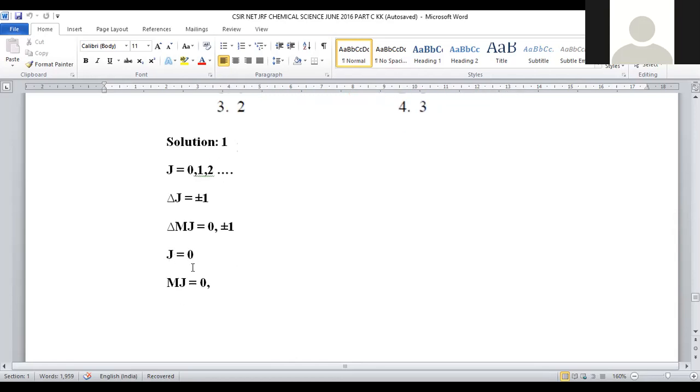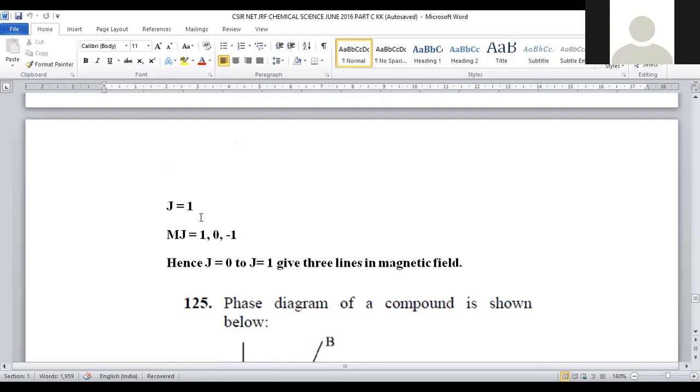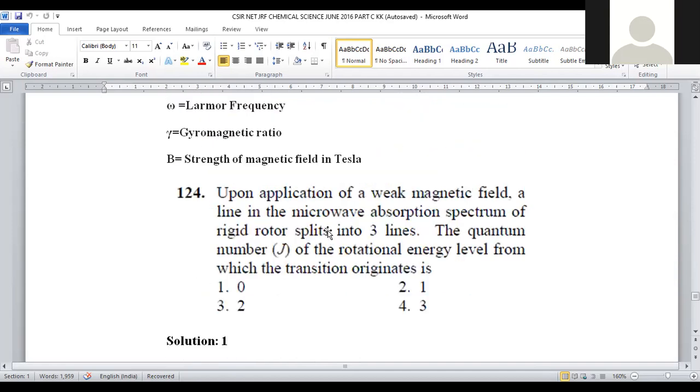If the j value is taken as 0, that means ground level rotational energy, ground level rotational quantum number j is equal to 0, then mj also becomes 0, right? Because j is 0, then mj also becomes 0. If you are taking the j value as 1, then the magnetic quantum number for this j value is given as -1, 0, +1. How many possibilities are there? 3 possibilities are there. Within the problem they mentioned, by the absorption of light, the spectrum of the rigid rotor splits into 3